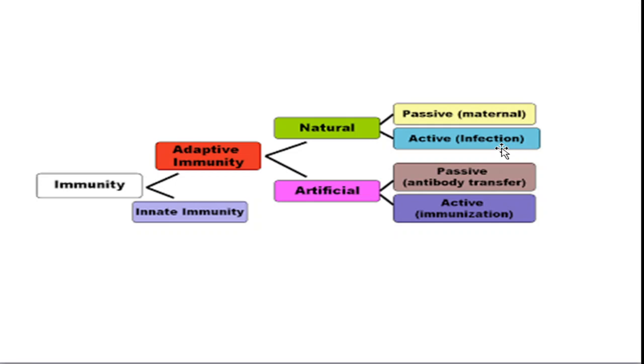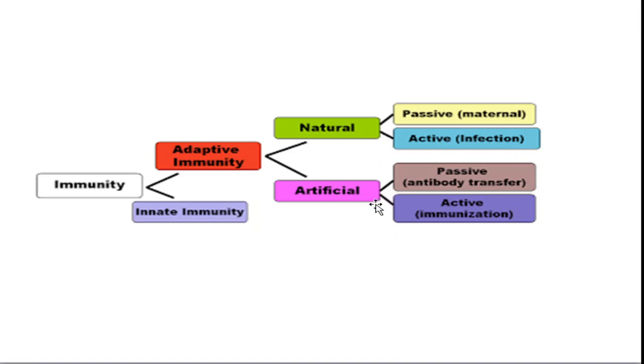Okay, so examples of natural passive adaptive immunity include your maternal antibodies that we get through the placenta, or the breast milk that a child gets immediately after birth. The next example, natural active adaptive immunity, includes infection. We have been exposed to a few important natural immune infections. So that kind of immunity is an example of natural active immunity.